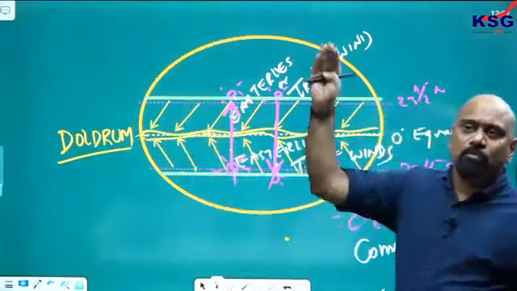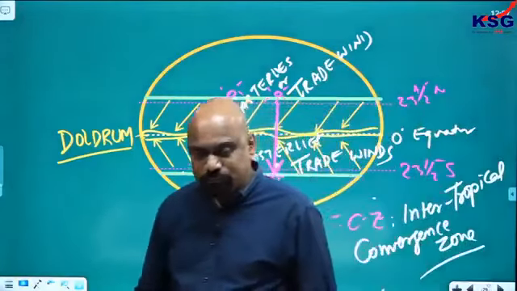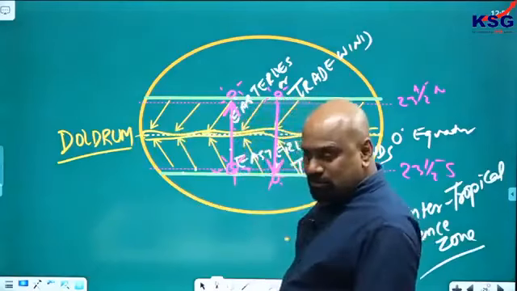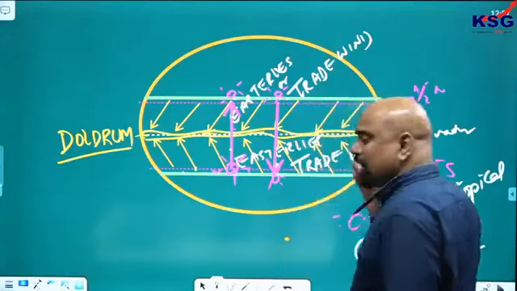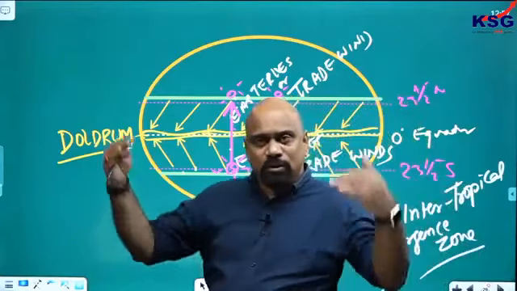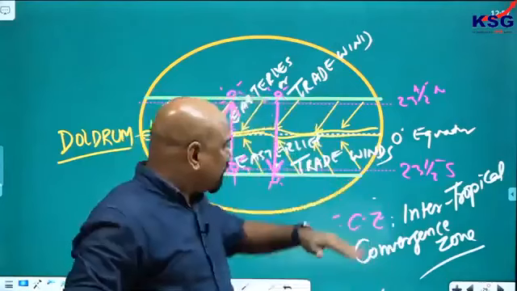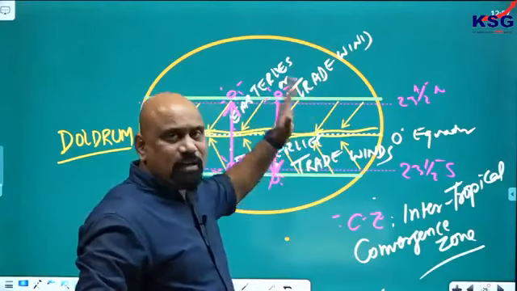So this type of movement of this entire zone is there. The Intertropical Convergence Zone, ITCZ, is a zone, a silent zone, a converging zone of easterlies from both the hemispheres, shifting from the Tropic of Cancer to the Tropic of Capricorn and back again.